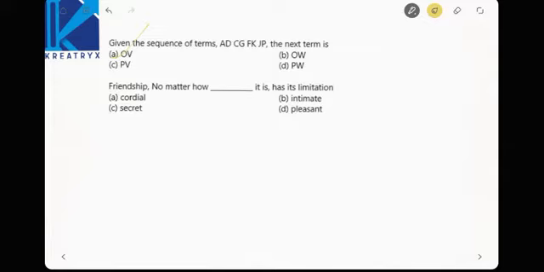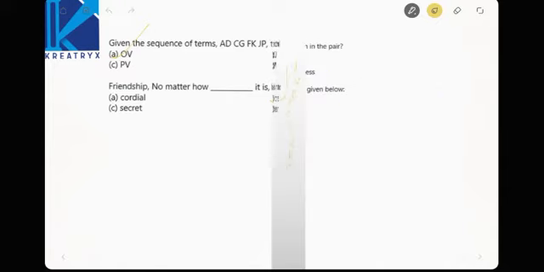Next one. Friendship, no matter how it is, has its limitation. How cordial? No. Cordial means once upon a time meeting. Secret means friendship is not a secret. Intimate means togetherness. Okay. However much they may be together, there are some limitations here.